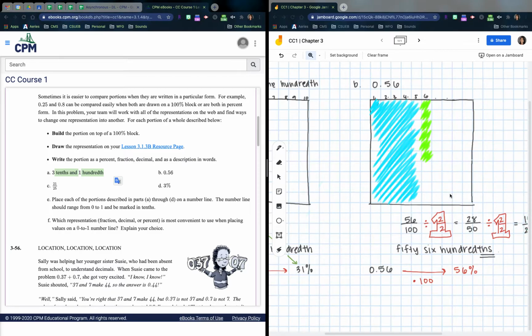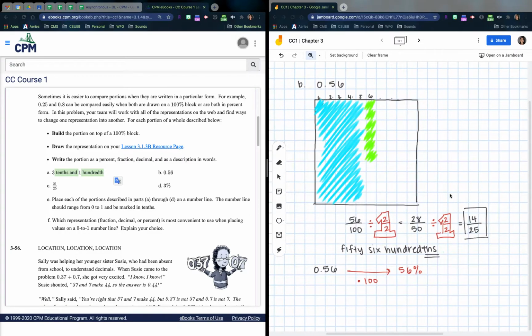And I can't divide anything anymore because 25 you can only divide by 5s and 25 and 1. All right, so that would be my simplified fraction. That's what I would put on the top of the web, right? And again, notice that all of these are interchangeable, so I can rewrite in any way, and I can also use them to help math be easier for me.